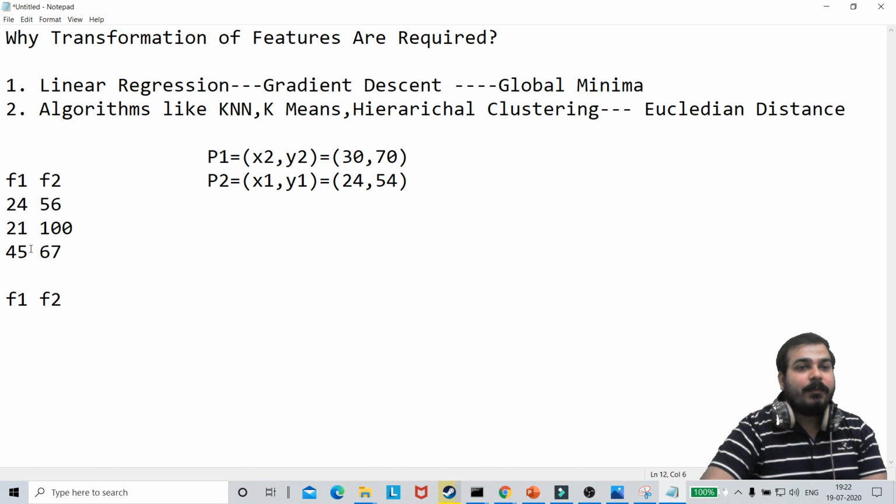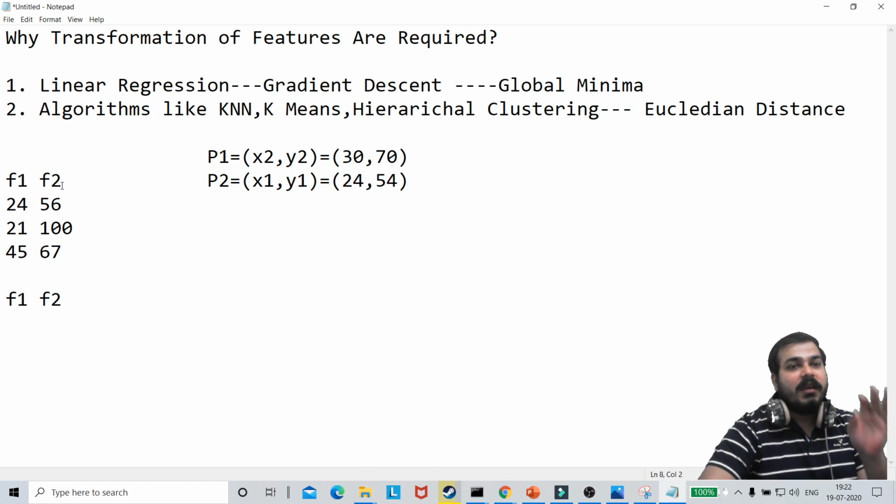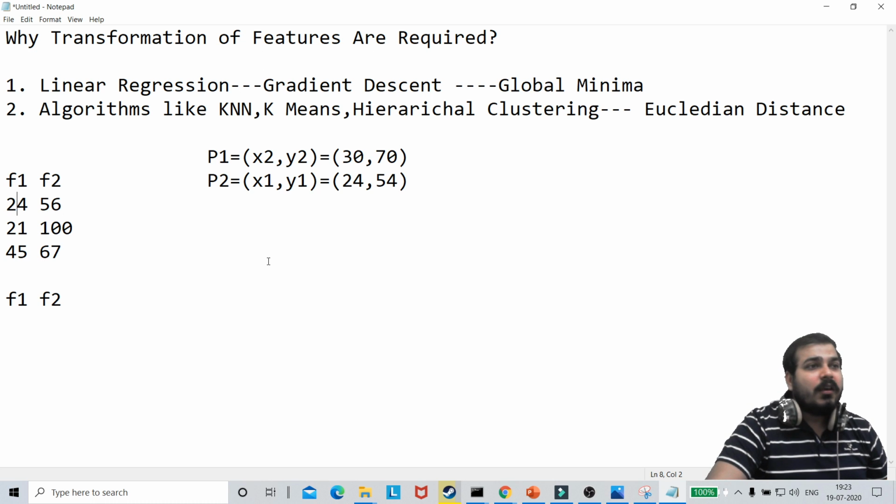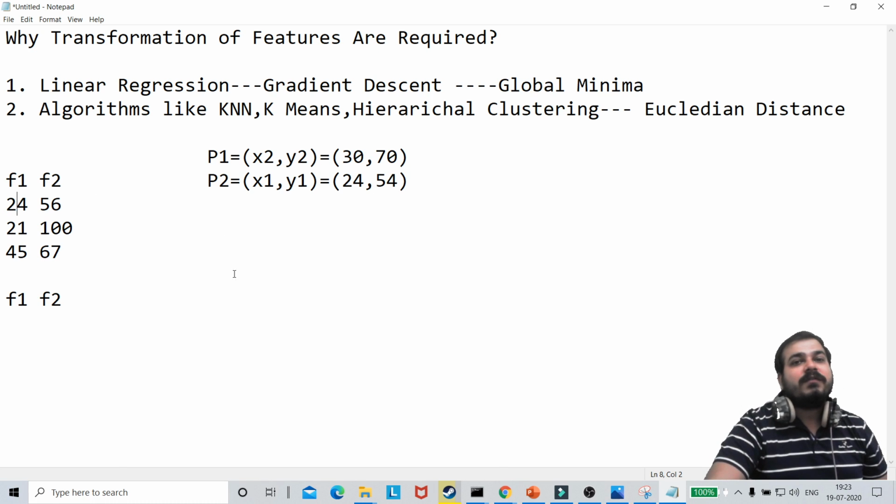Suppose I take the example of feature 1: all these values should be scaled down between 0 to 1. If I take the example of f2, then I will also scale down its values between 0 to 1. This is one of the techniques. This type of scaling is called min-max scaling, and I'll be discussing those kinds of scaling. But I hope you understood why transformation of features is required.